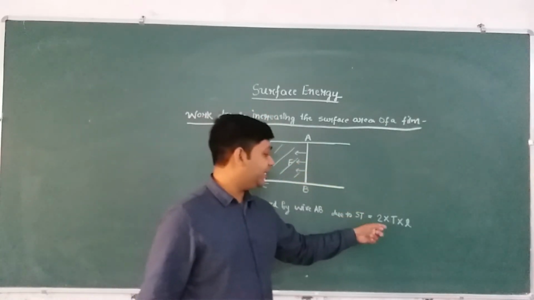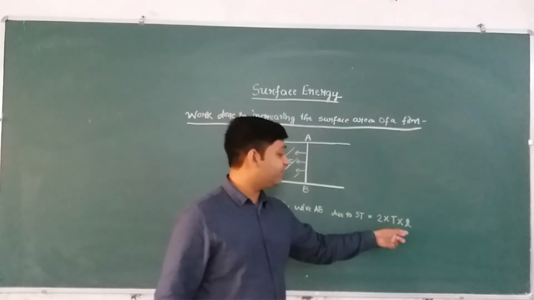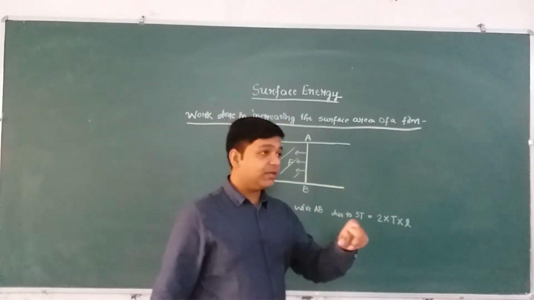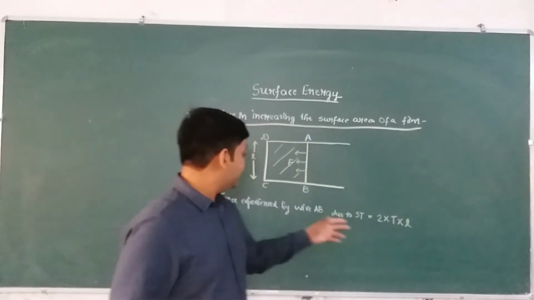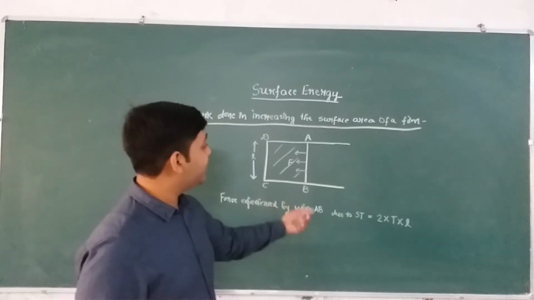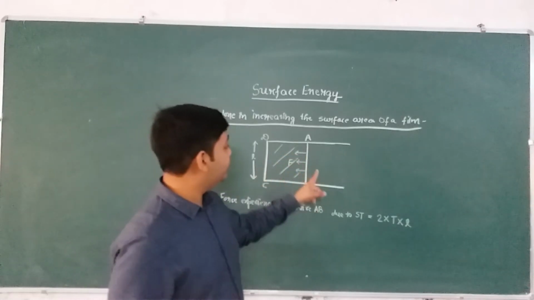So we have multiplied it with 2, and the value of force due to one surface is F equal to T into L. So this is the net force experienced by the wire AB in the backward direction due to the surface tension of the film.